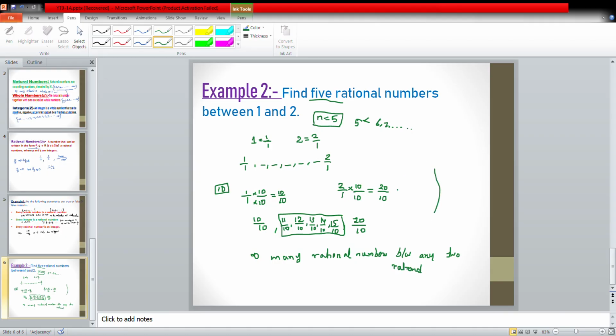Suppose n equal to 5 is given. If you take 6, we will get the exact number.